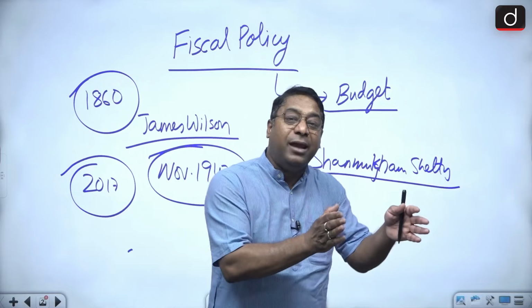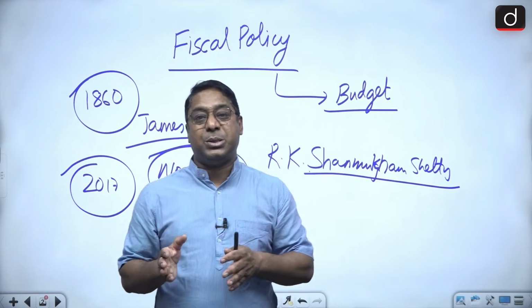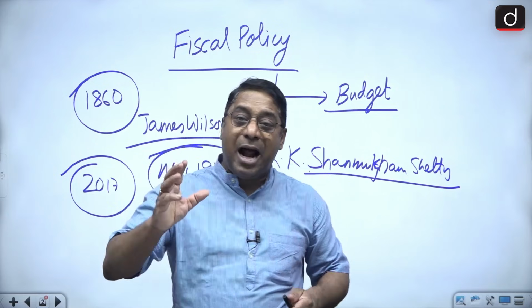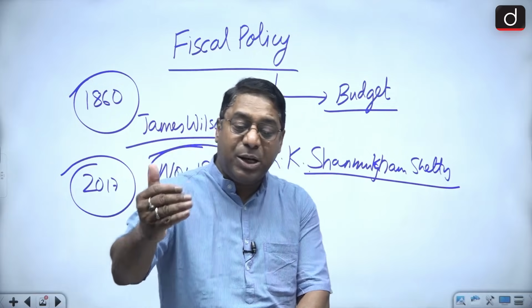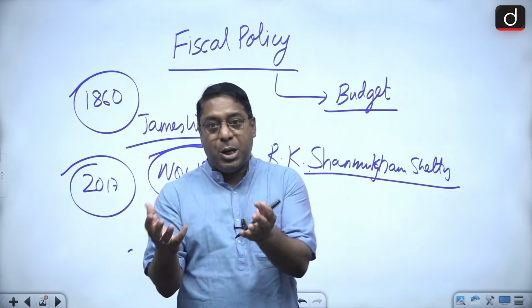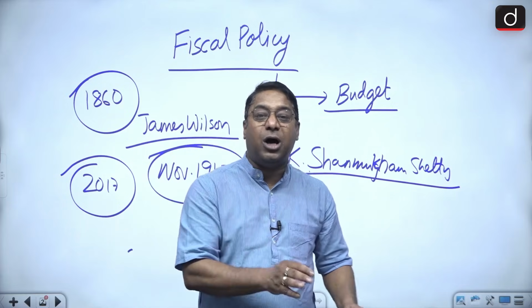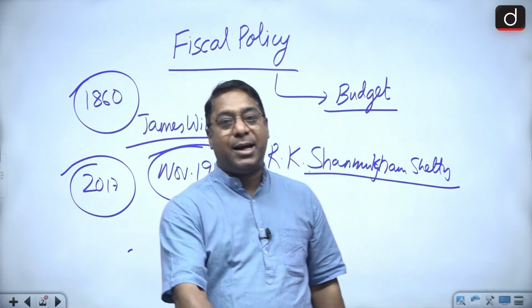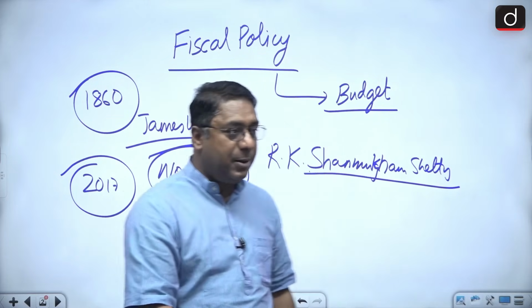And part B is the announcement of tax related changes. So there are two parts in the budget speech. One is with regard to announcements related to the economy, and the second is with regard to the announcements of taxes. Okay, so there are two parts in the budget.